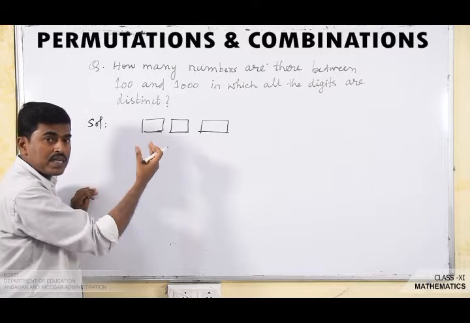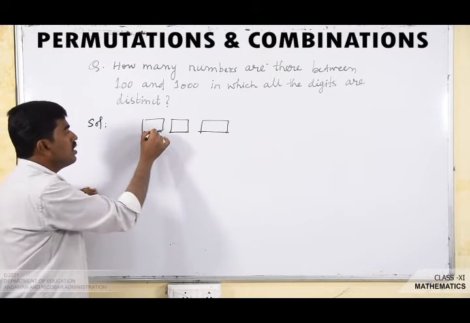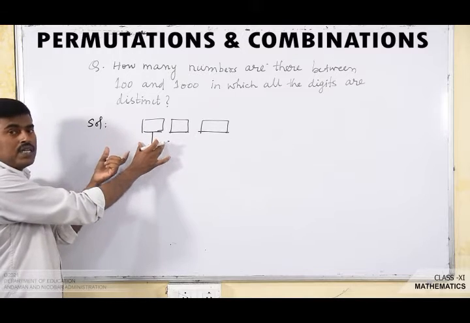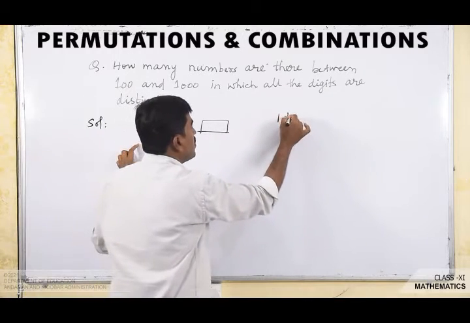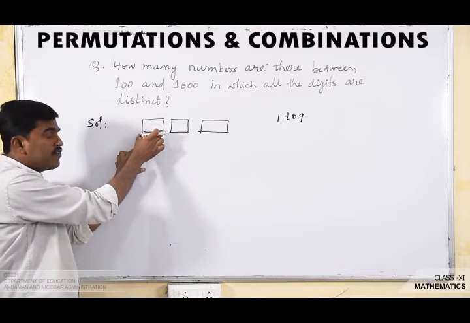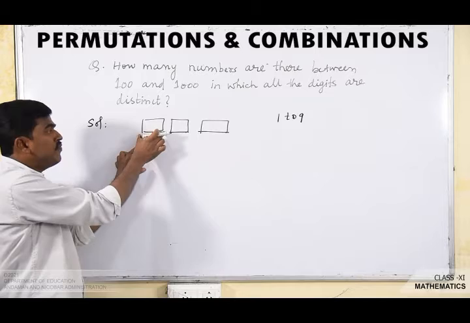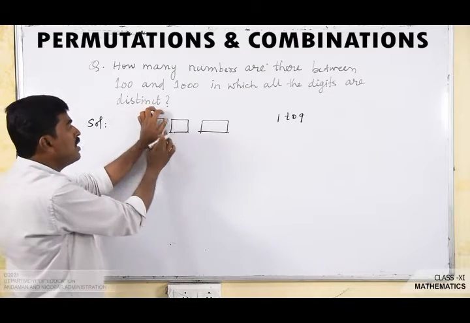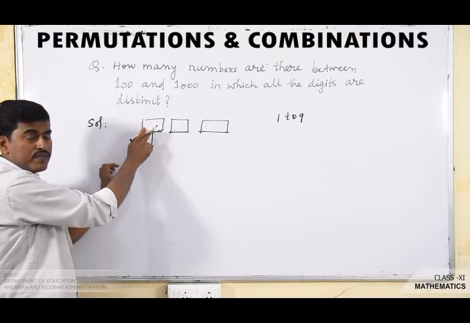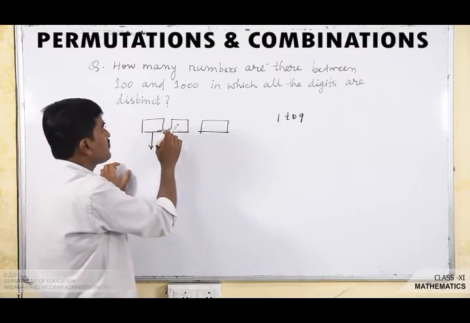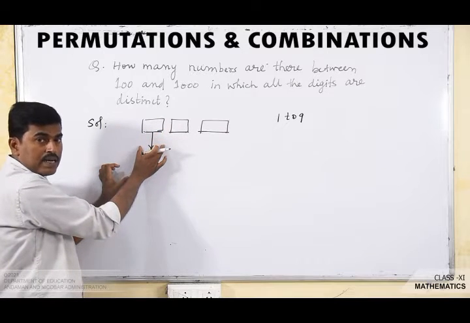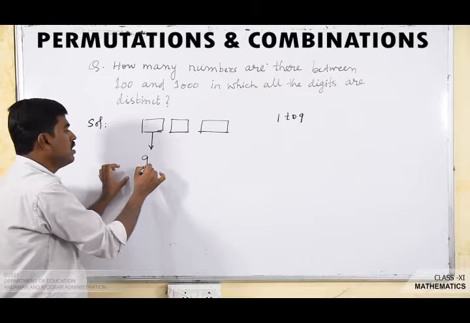Now to form a 3-digit number, the hundreds place can be filled using any of the digits from 1 to 9, as it cannot be filled by 0. If we fill it by 0, then it will be a 2-digit number. So we can't write 0 in the hundreds place to form a 3-digit number. So the hundreds place can be filled in how many ways? In 9 ways.